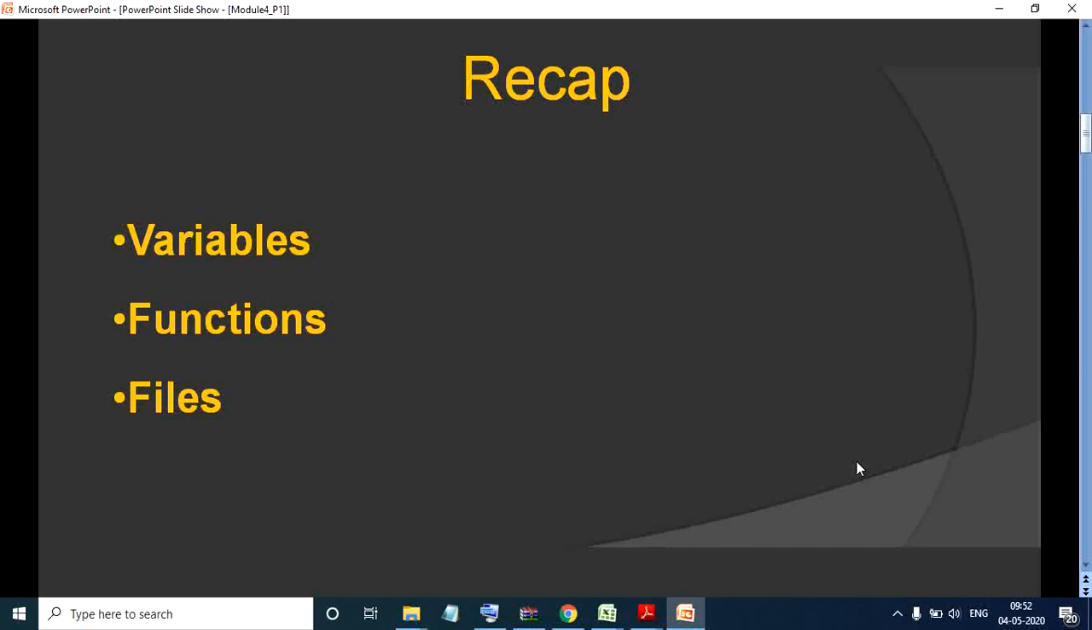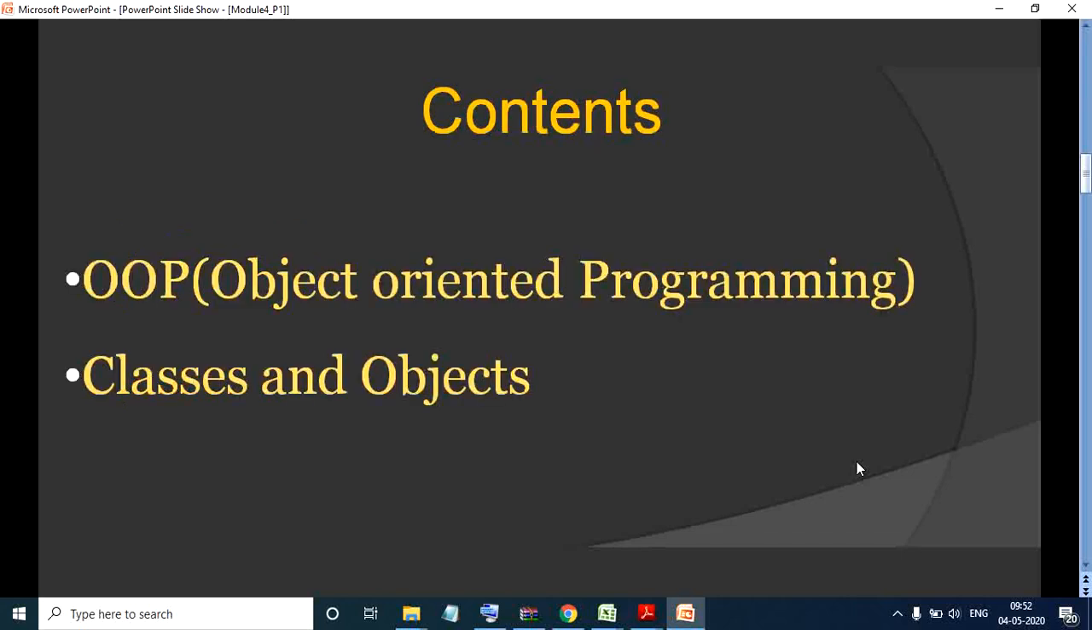And we have also seen the topic regarding files. We have seen how to fetch a file, how to create a file, how to fetch particular items from a file, and all those things have been covered in the previous classes. Okay. So to move ahead, today we will look at object oriented programming, and also classes and objects.